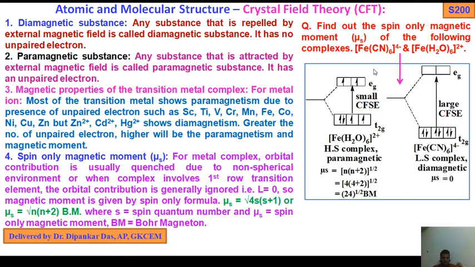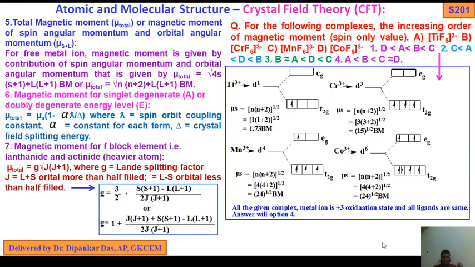So in this way, we can find out the spin-only magnetic moment value for a given complex. Okay, next, move on.